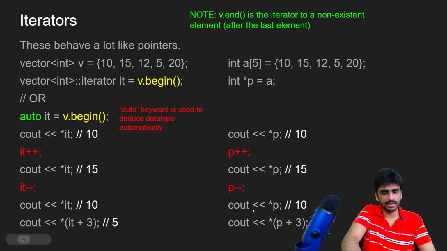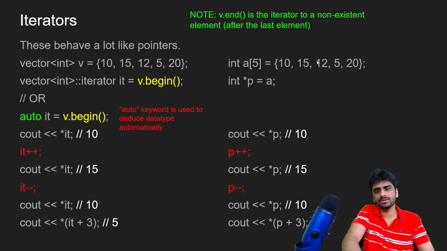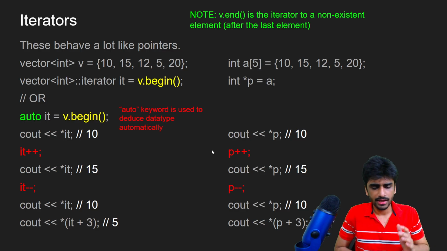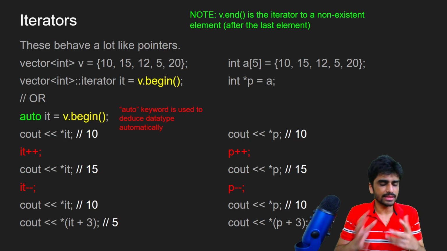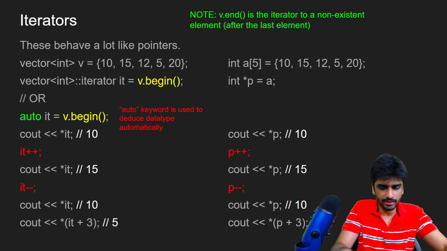And just like how you can add some value to pointers, we can do p plus 3. So similarly we can do it plus 3 also. So this element plus 3, we get to the fourth element in both the array and the vector, and we print 5 both times. So that's how iterators work in general, and so that's how iterators work for vectors. There are a few other things, but those are not too relevant for beginners, so I have left them out. But yeah, so this is the basic idea.